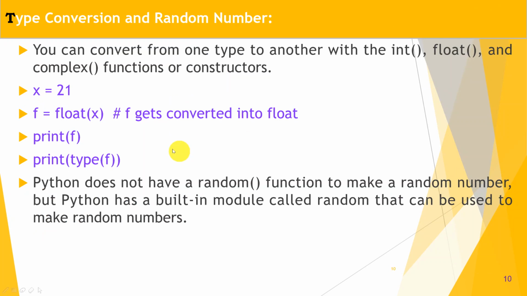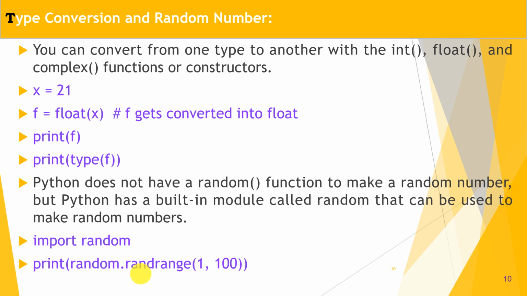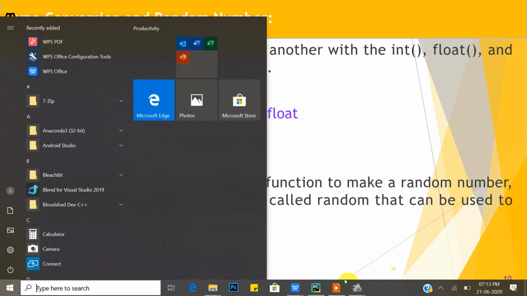Let's move to the next point, that is random number. Python does not have a random method or function to make a random number, but Python has a built-in module called random that can be used to make random numbers. For that you have to first import that module, import random, then print random range and give the numbers you want, in between the start and end number, 1 to 100, that gets printed. Okay, so check it using the PyCharm IDE.